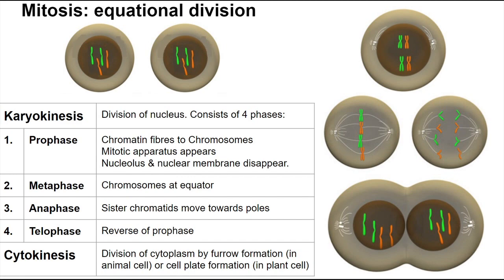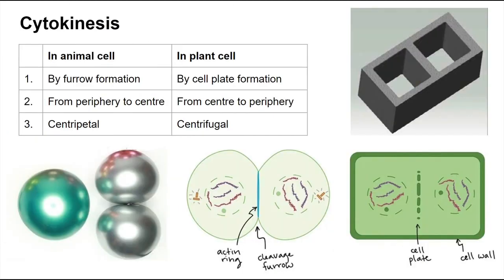Cytokinesis, separation of the cytoplasm, takes place after two nuclei are formed. Cell organelles get distributed between daughter cells. In animal cells, cytokinesis starts at the periphery in the equatorial plane and moves towards the center in centripetal mode. In plant cells, cytokinesis starts by cell plate formation at the center in the equatorial plane and moves towards the periphery in centrifugal mode.